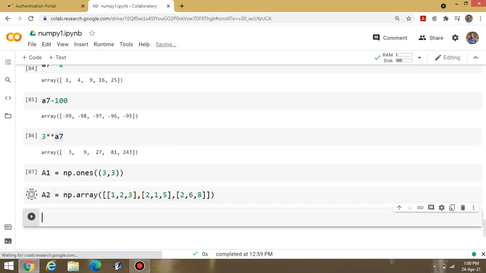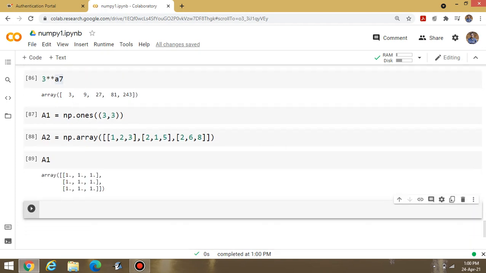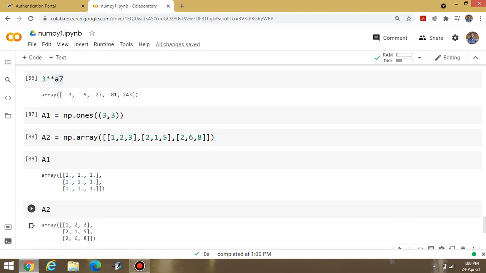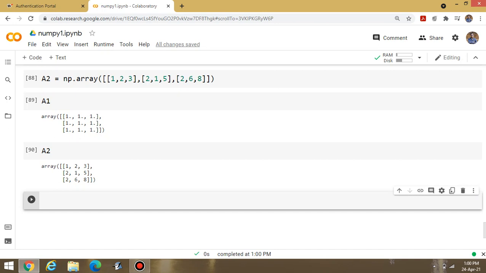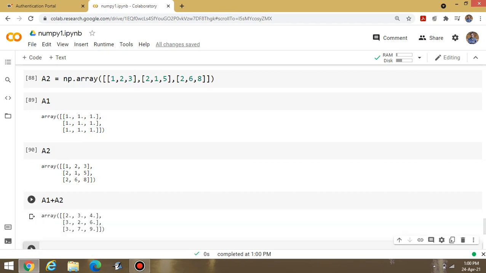Okay, A1 and A2. If I write A1, you can display all the values of A1, and if I write A2, I can display all the values of A2. If I write A1 plus A2, I can add all the values: 1 plus 1, then 1 plus 2, 1 plus 3, and similarly all the values.